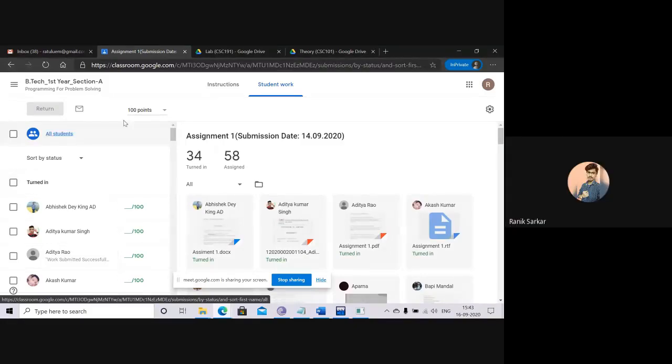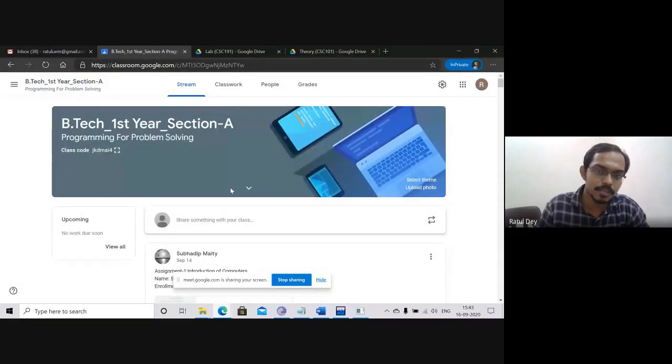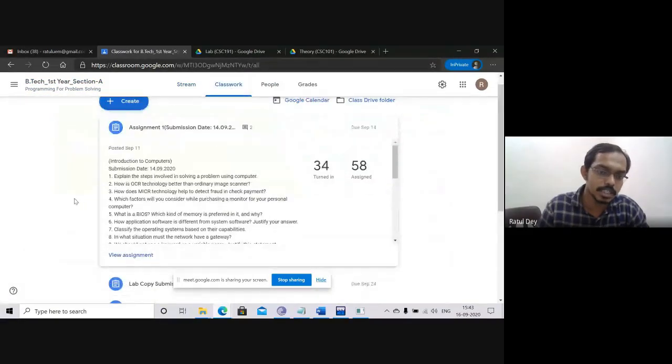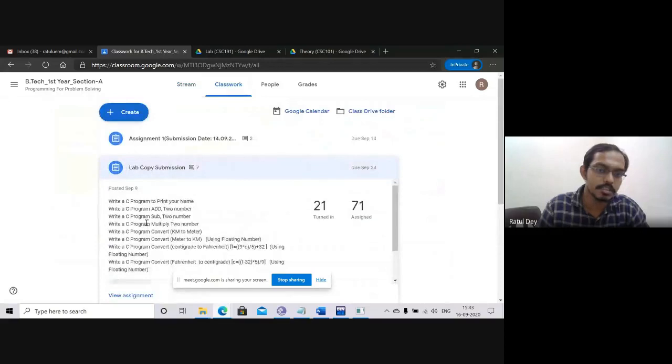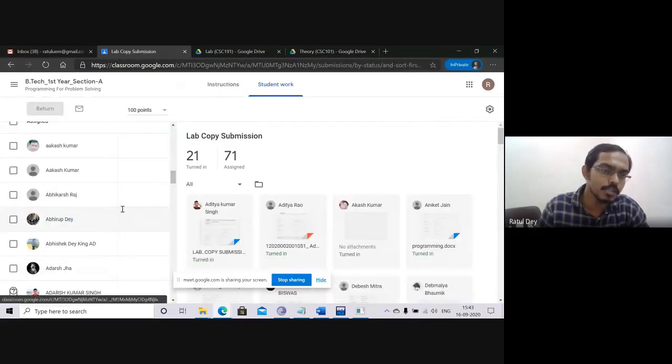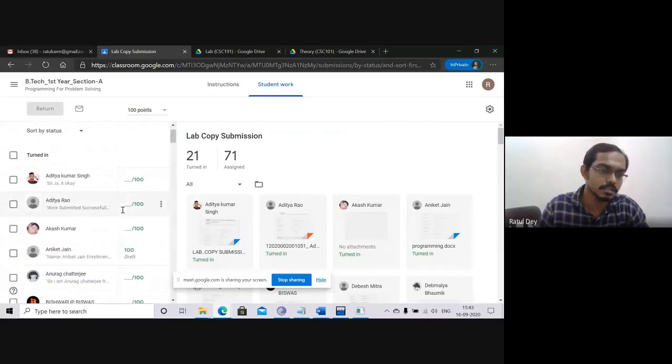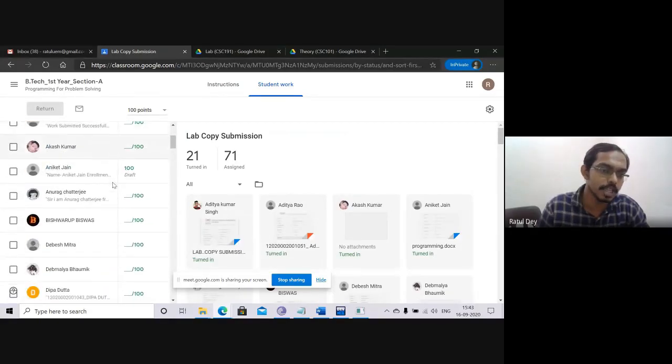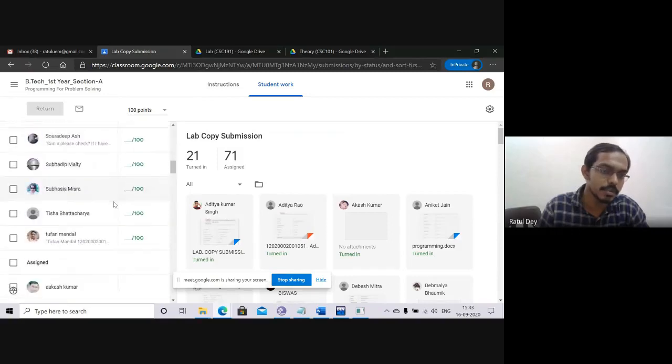Yes, sir. The second thing I have to say: in the classroom there is another item, the lab copy submission. Last week we completed this implementation: add two numbers, subtract two numbers, multiply two numbers, convert kilometer to meter, meter to kilometer, centigrade to Fahrenheit, and Fahrenheit to centigrade. Only 21 students have submitted the lab copy, and the rest have not.